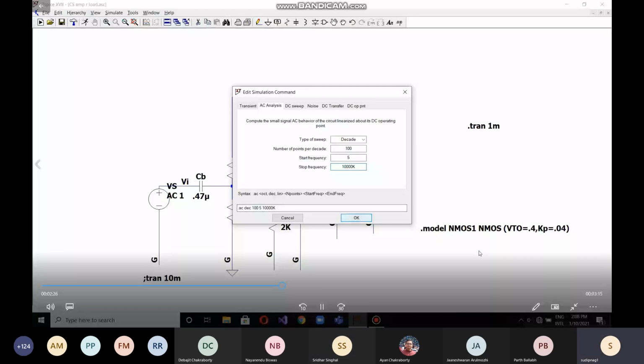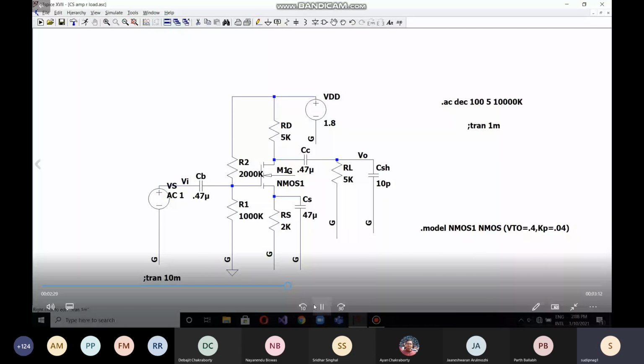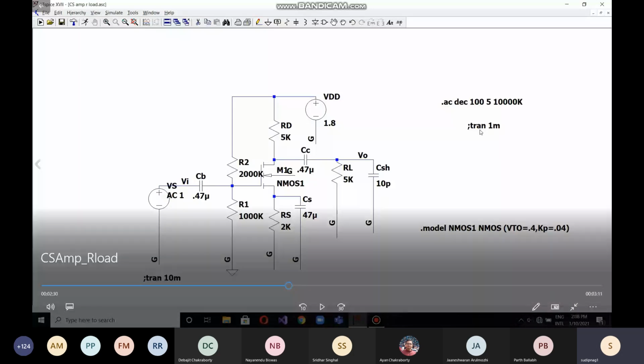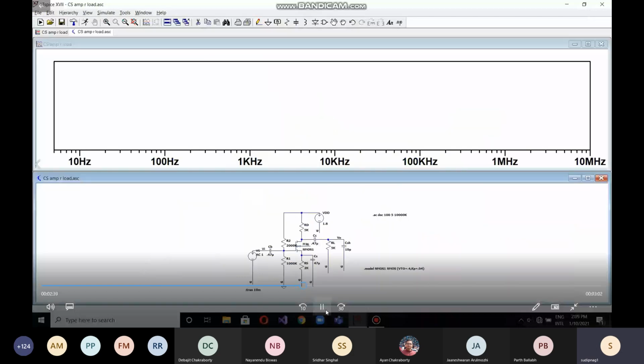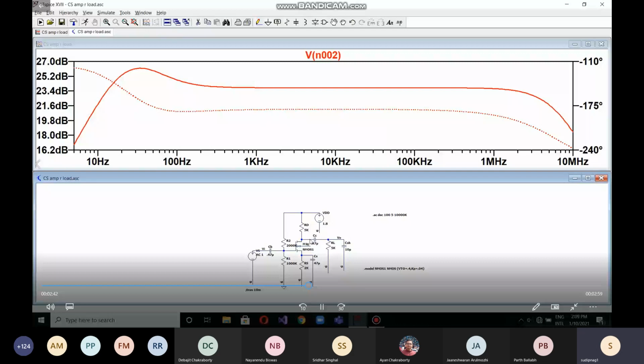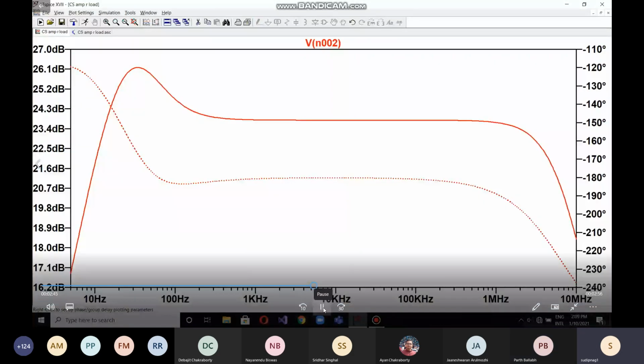Make sure that you don't have .tran and .ac together. Any one of these two should be there in your simulation window. So here we'll delete that .tran. Yeah, I have deleted that, sir. Look at this, he clicked over here. I clicked over V out. So here you can explain, Parth.